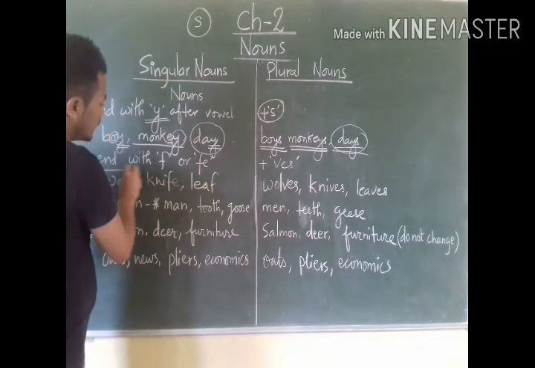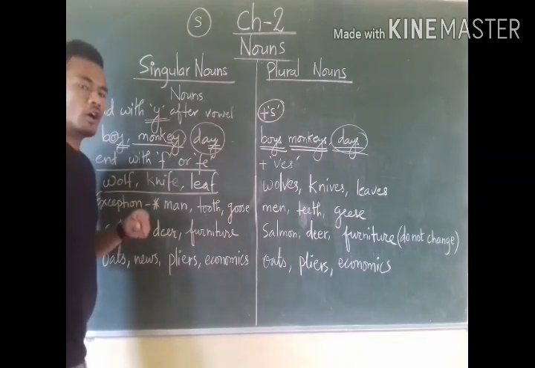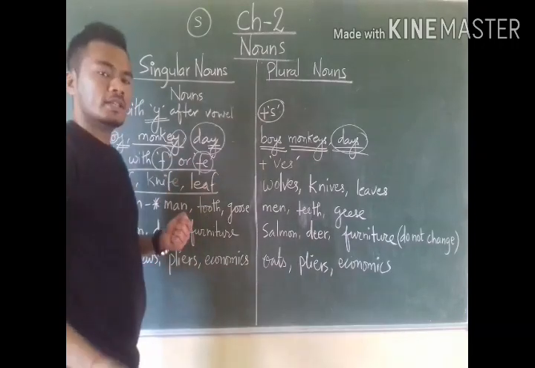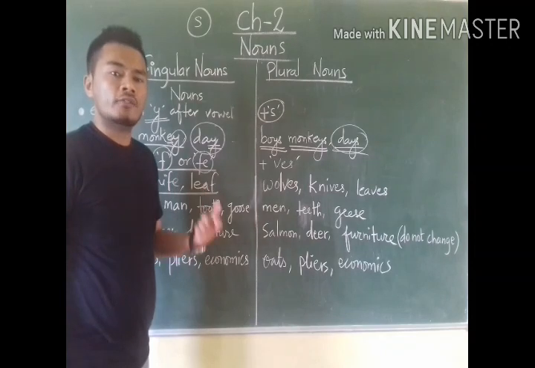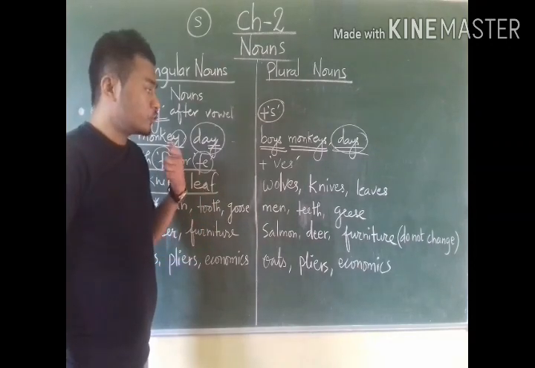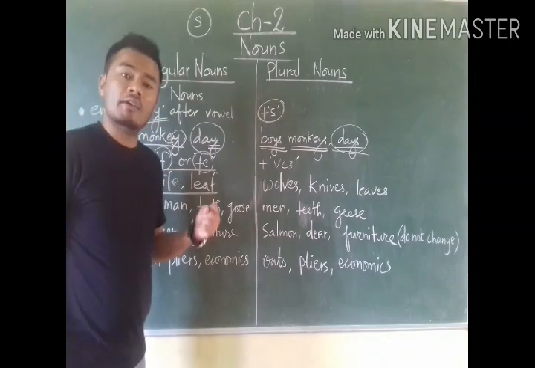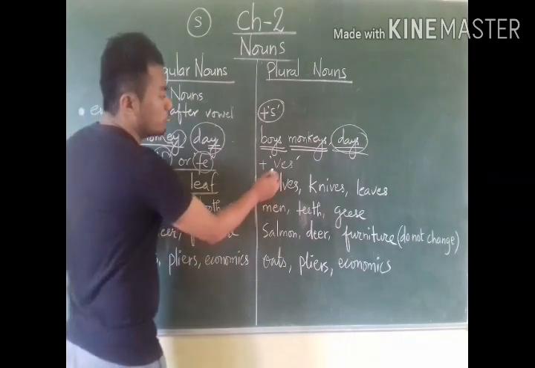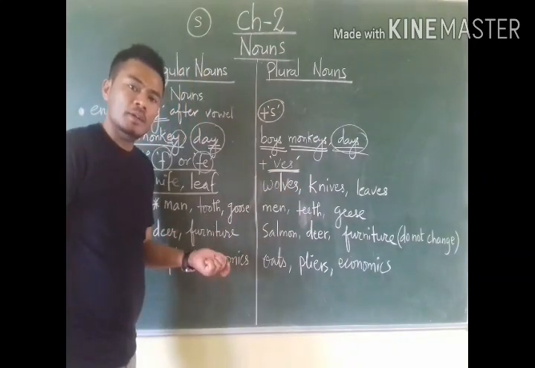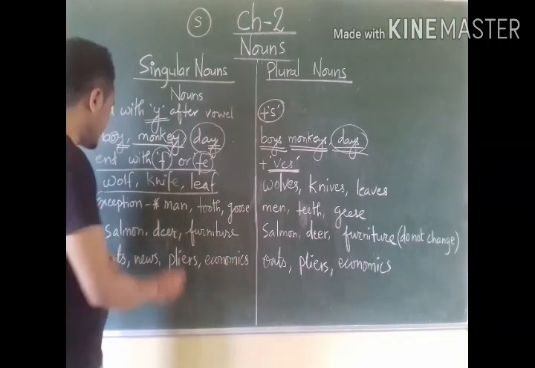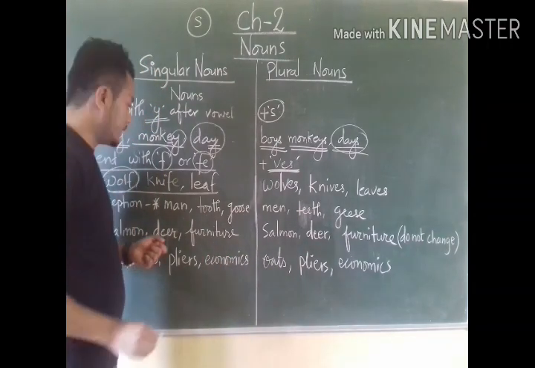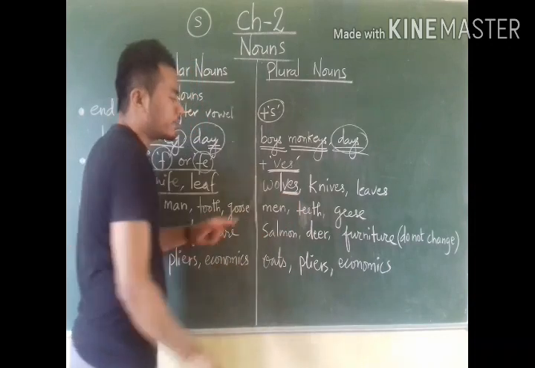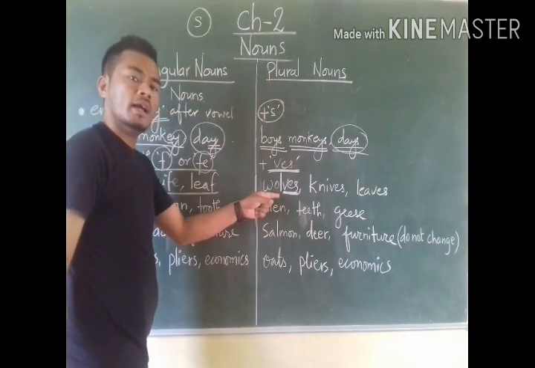Now come to another explanation, of those nouns that end with f or fe. Those singular nouns that end with f or fe, to make them plural, we have to remove f or fe from the singular noun, and then in place of f or fe we need to put ves. Then they will become plural. Like wolf, W-O-L-F, it ends with f. Now in singular we will remove f and in place of f we will write ves, wolves, plural.